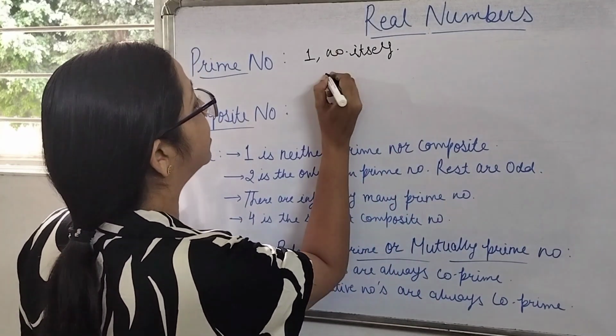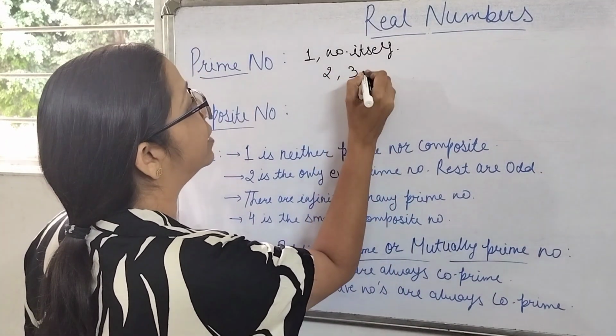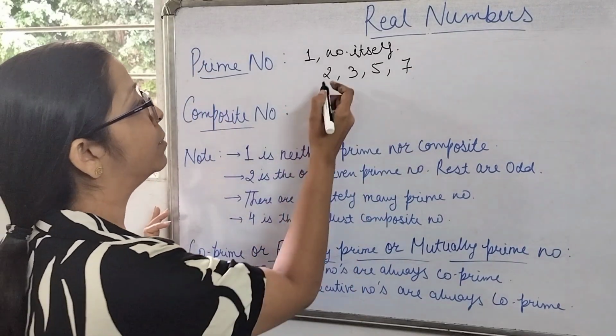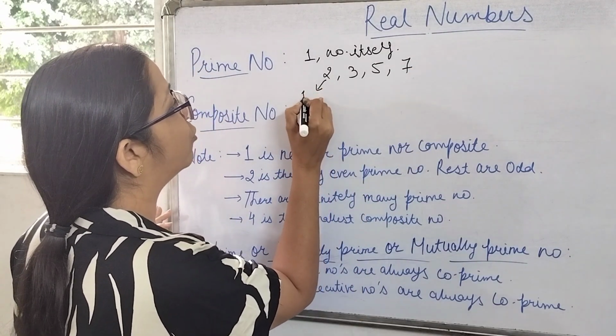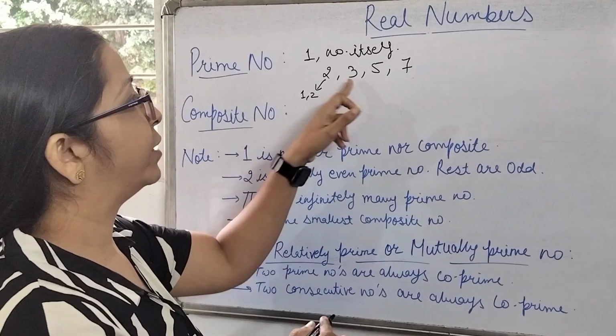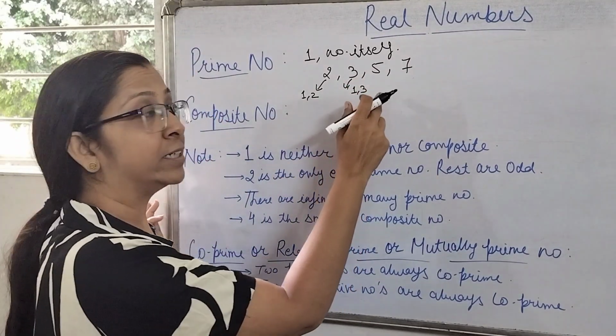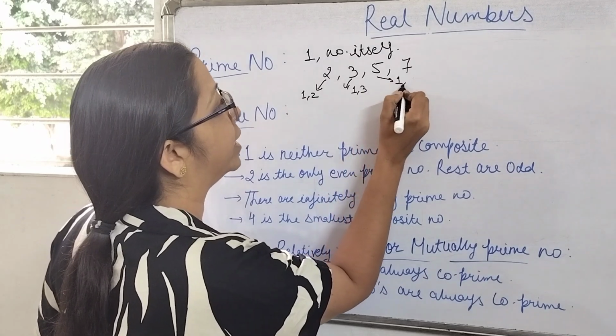For example, we can take 2, 3, 5, 7. All these are prime numbers because the factors of 2 are 1 and 2. Factors of 3 are 1 and 3. Factors of 5 are 1 and 5.